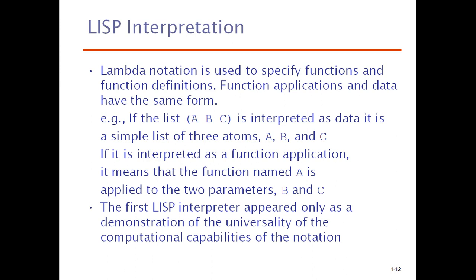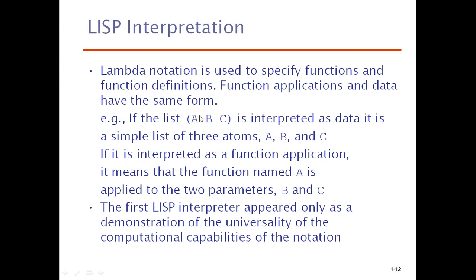For example, if the list A, B, C is interpreted as data, it is a simple list of three atoms, A, B, and C. If it is interpreted as a function application, it means that the function named A is applied to two parameters, B and C. Previously we saw h of x with some parameters.